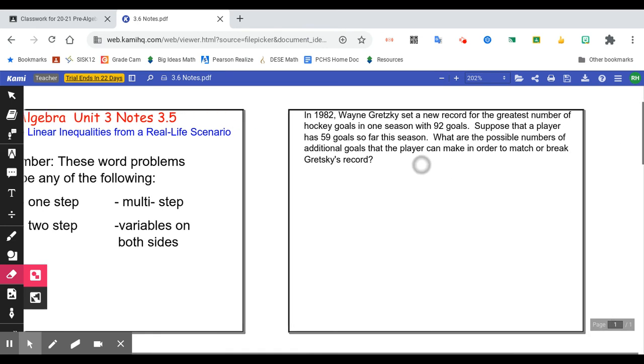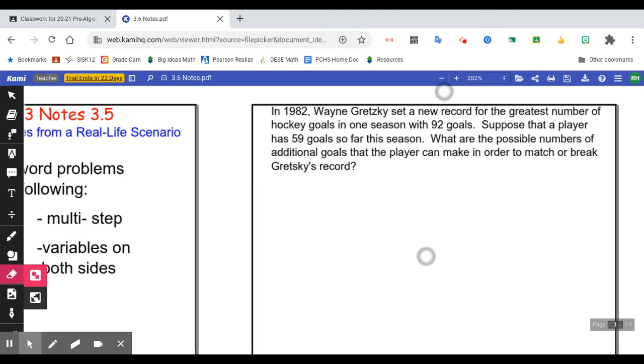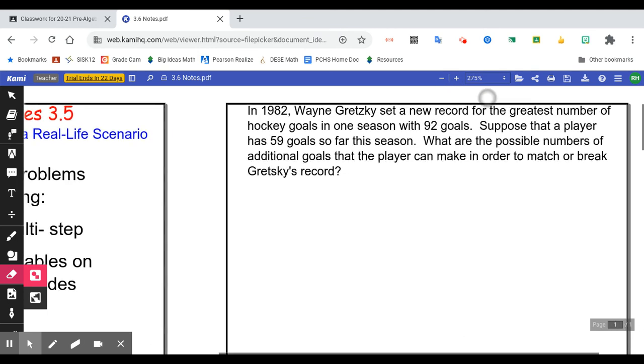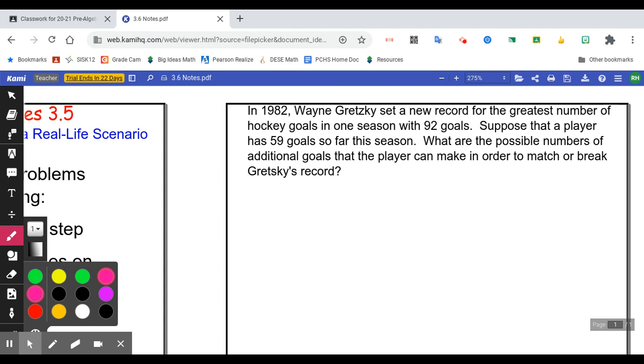Okay, so first one. In 1982, Wayne Gretzky set a new record for the greatest number of hockey goals in one season with 92 goals. Suppose that a player has 59 goals so far this season. What are the possible numbers of additional goals that the player can make in order to match or break Gretzky's record? Okay, so like we always do when we're talking about word problems, we're going to try to eliminate the